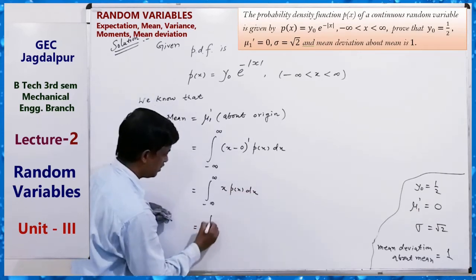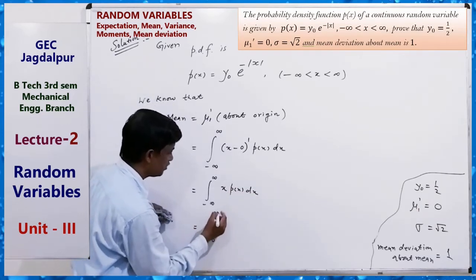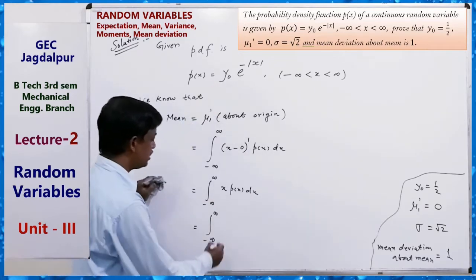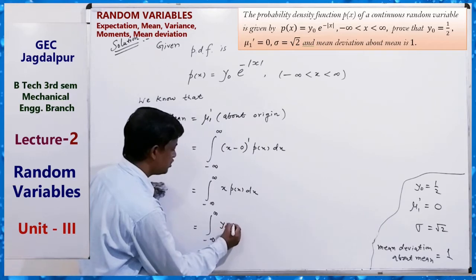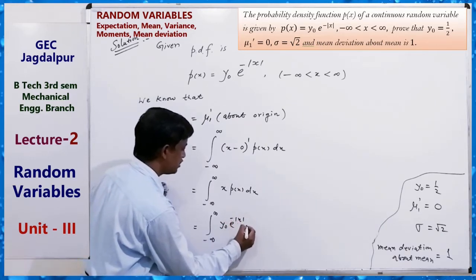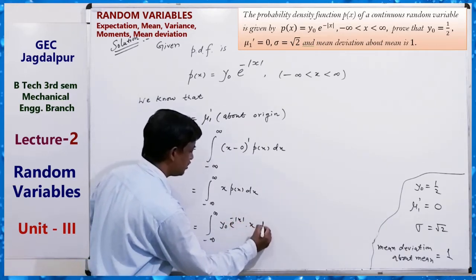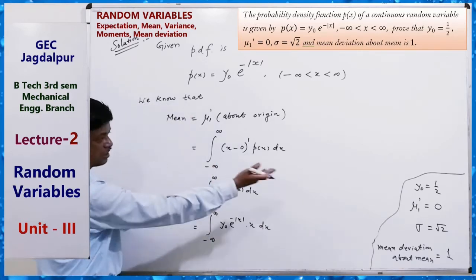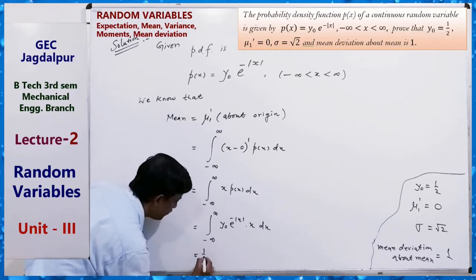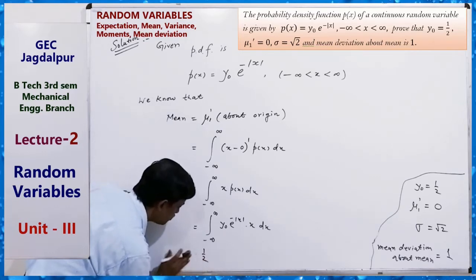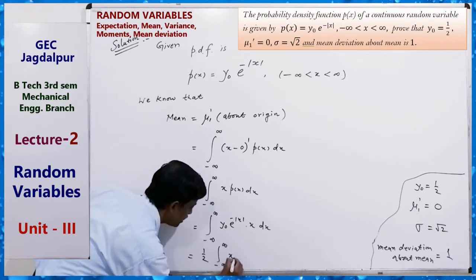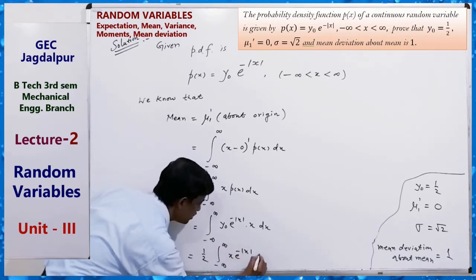So this value we have to find means x P(x) dx, that is the integral from minus infinity to infinity, where P(x) equals y0 e to the power minus mod x. Y0 means what? Half. So we can use this half here. Y0 equals half times the integral from minus infinity to infinity of x e to the power minus mod x dx.